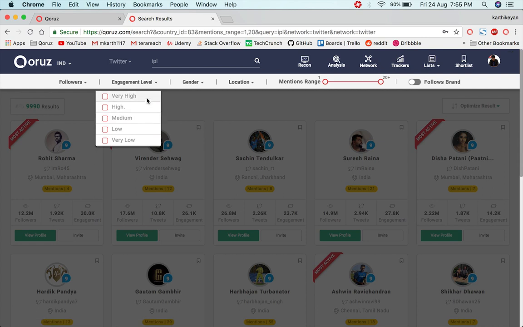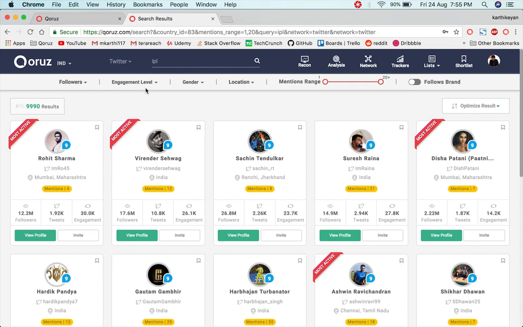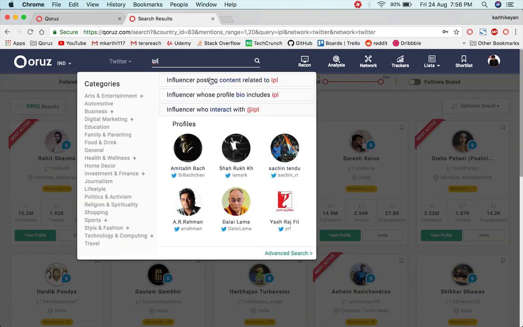So as I told you earlier, very high will be having a Qoruz score of 9 and 10, high will be 7 and 8, medium will be 5 and 6, low will be 3 and 4, and very low will be anything below that. So this is directly proportional to the engagement and the Qoruz scoring that we have. So those are the different ways of filtering out the influencers.